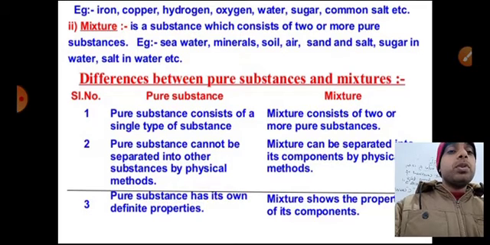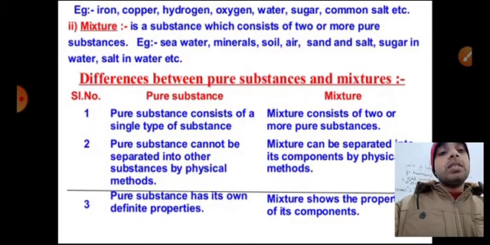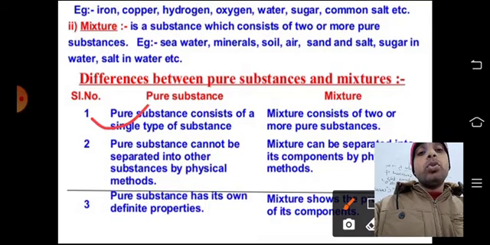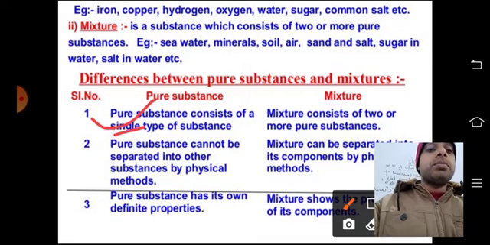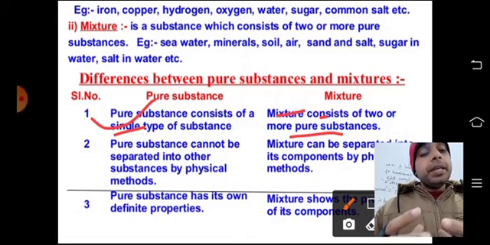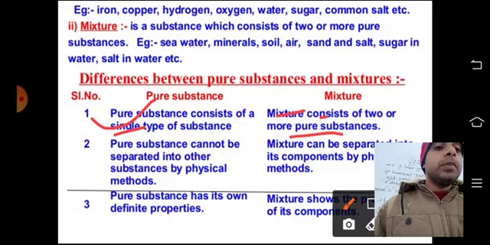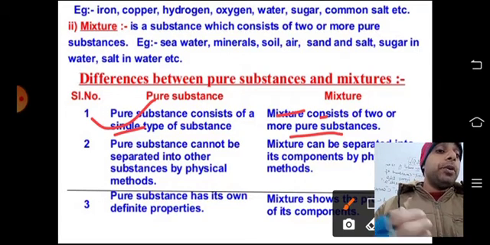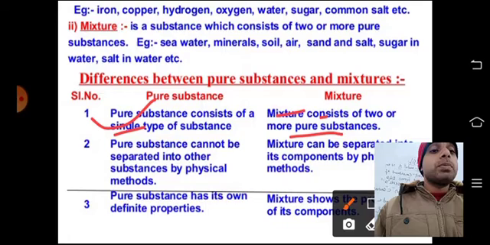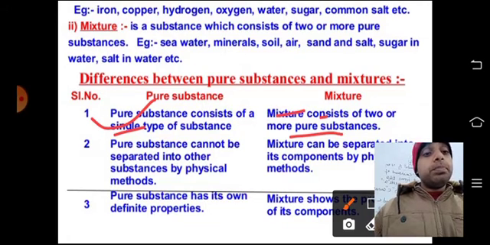The differences between a pure substance and a mixture: the very first difference we will focus on is that a pure substance consists of a single type of substance, as we have done in the definition also. But a mixture consists of two or more pure substances. If I take the example of air, air is a mixture, there are various types of particles in the mixture. Nitrogen is also there. Earlier we discussed that N2 is a pure substance. So nitrogen is a pure substance.